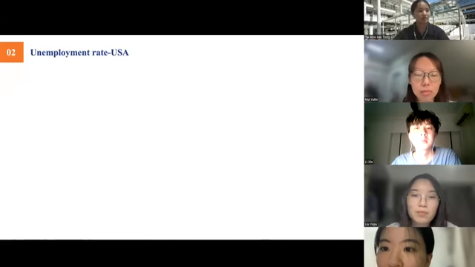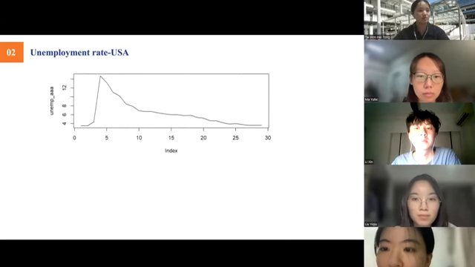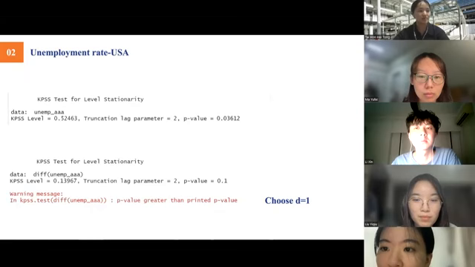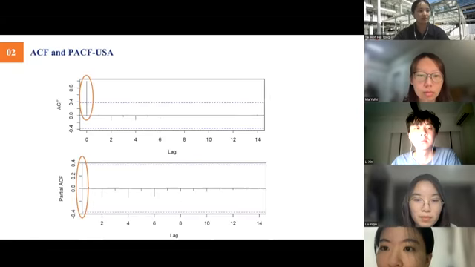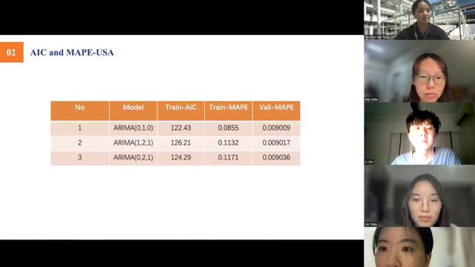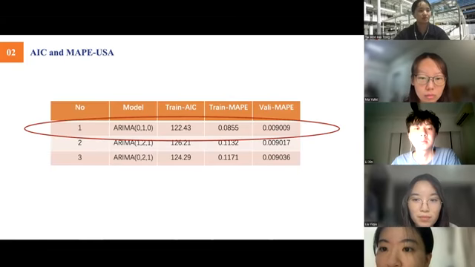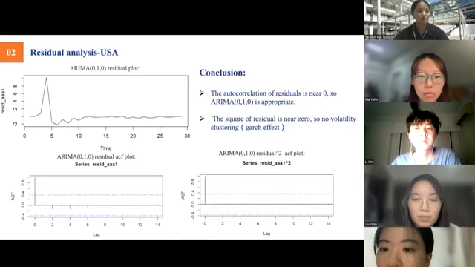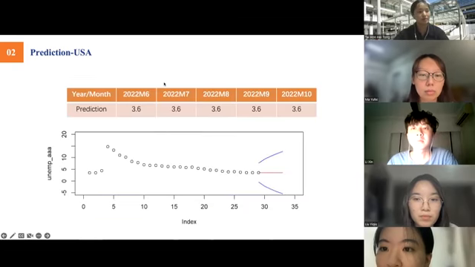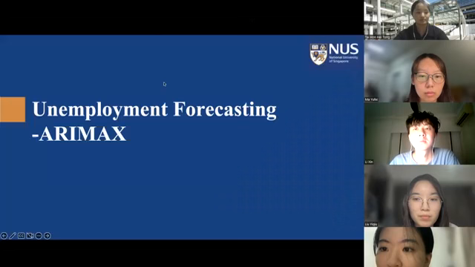Likewise, for the US, after observing and doing KPSS tests, we choose parameter d equals 1. Next, based on ACF and PACF plots, we choose p and q equals 0 or 1. And based on AIC and MAPE, we chose ARIMA(0,1,0). The residual analysis also shows that ARIMA(0,1,0) is an appropriate model. So like before, we also predict the US unemployment rate for the following months.